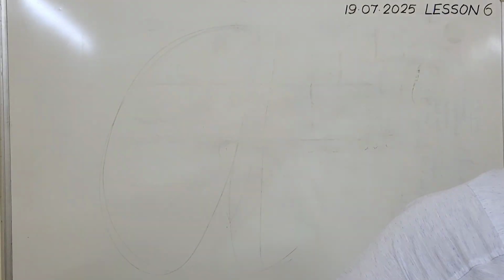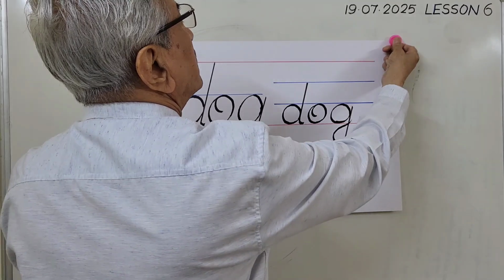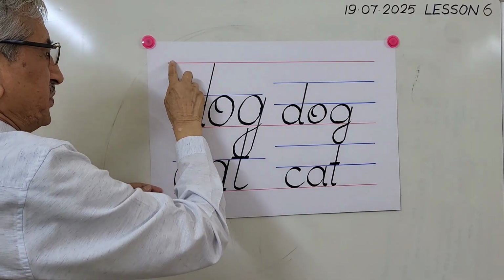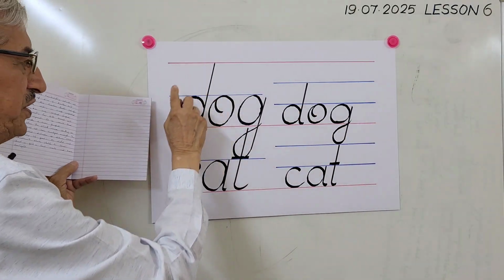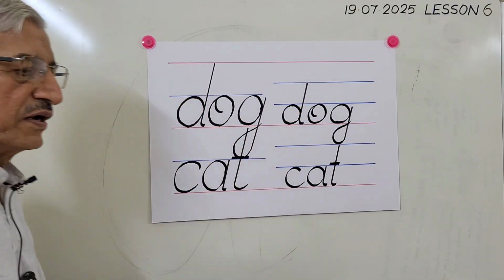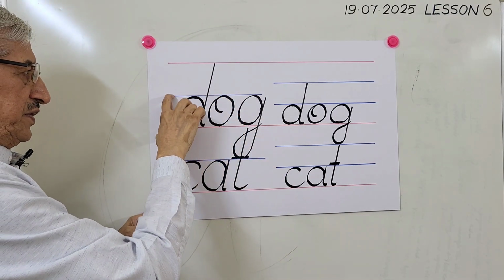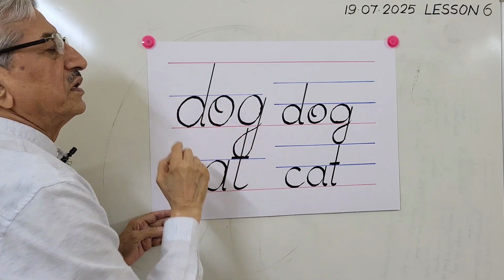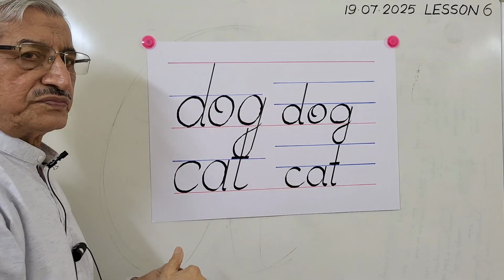If you write half the size, what happens? I will explain. Please look here. Suppose this is a single line notebook. These lines I have written in red, a single line. Half I have written. See, this line is exactly half of this. I write dog. See, dog, this G has a descender. It descends.